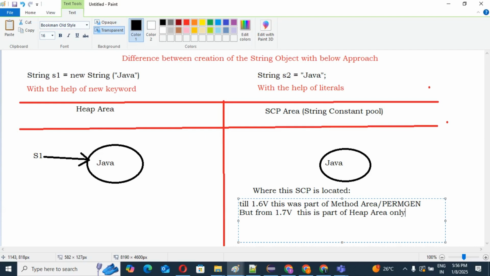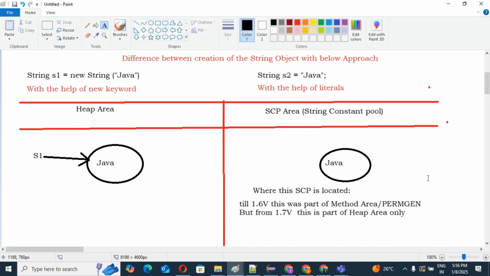So these are the internal details of the SCP. Most candidates, most people, don't know this, but if you know it, you will feel confident. So that is about the SCP. One thing now you can understand: if you create an object with the help of the new keyword, two objects will be created. One object is created in the heap area, and one is created in the SCP area. Yes or no?